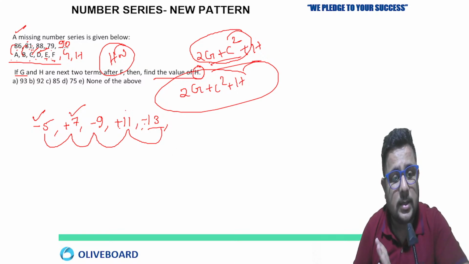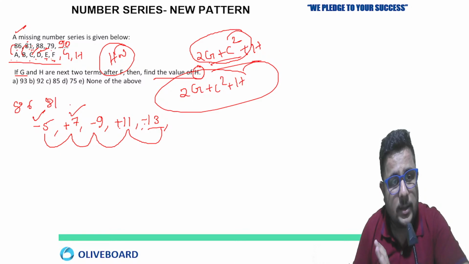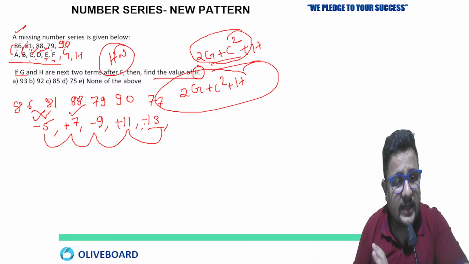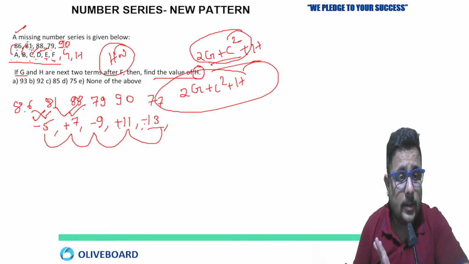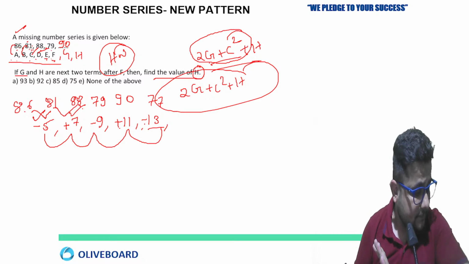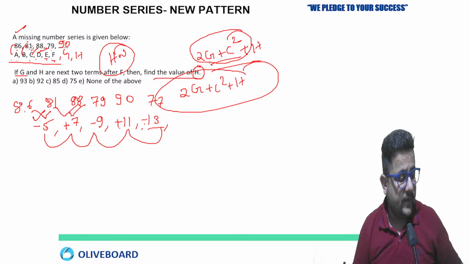Now, after that, 90 minus 13, so you will get the value of what? I'm just telling you the values. First one was 86, then 81, then 88, then 79 is there. Now 90 you will get, then after 90, 77. So see, this is the gap: 86 minus 5, 81, 81 plus 7, yes, 88. Okay. Very good.